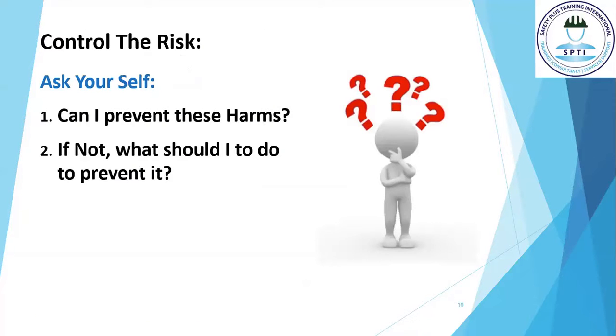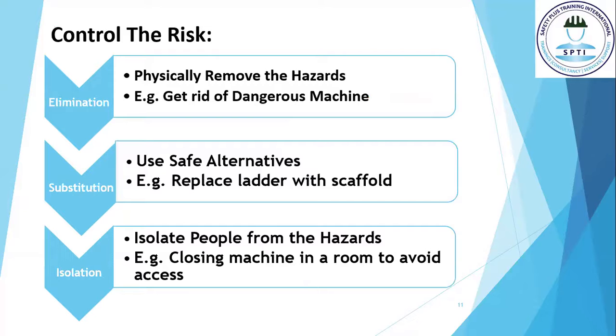How to control the risk? Ask yourself, are we able to prevent this harm? If you are not able to prevent this harm, what should you do to prevent it? We have 6 options to control the risk.